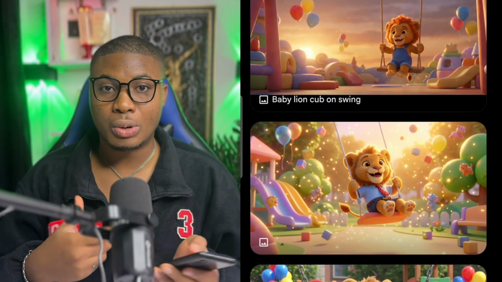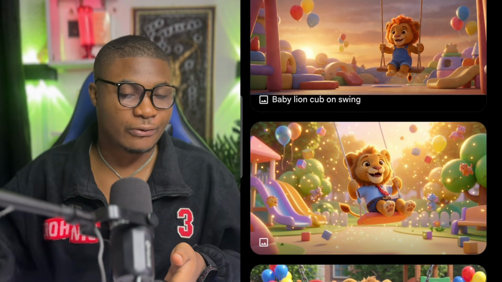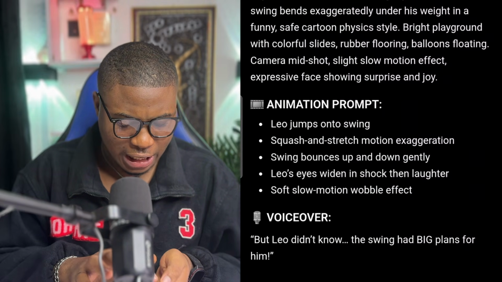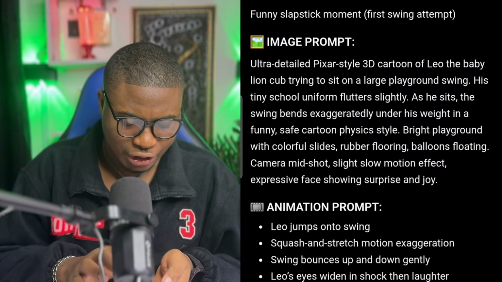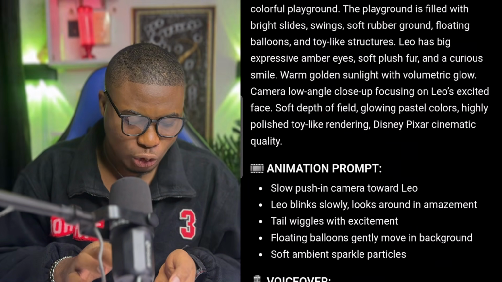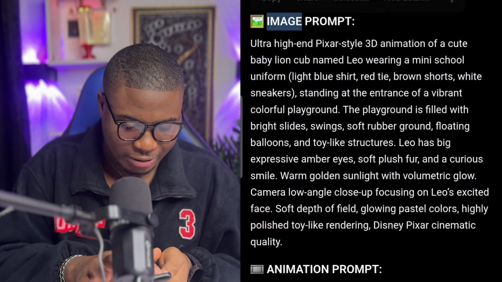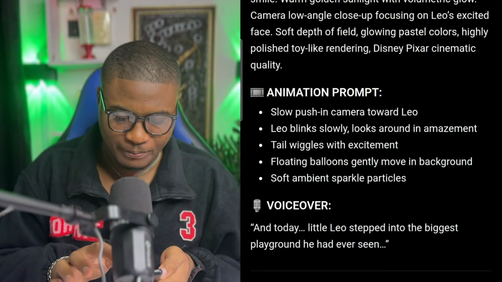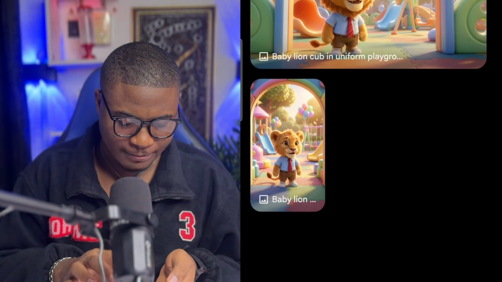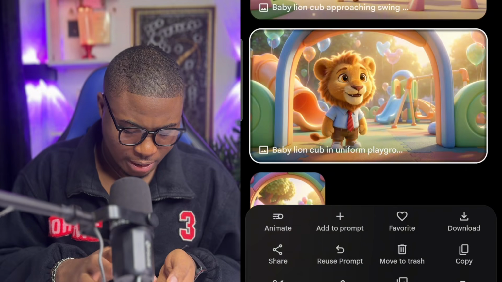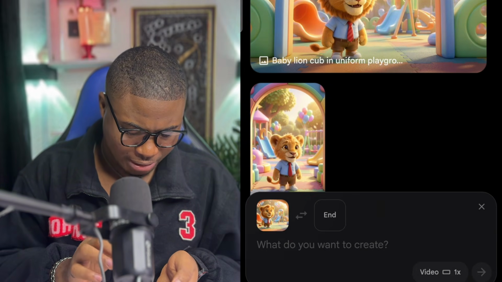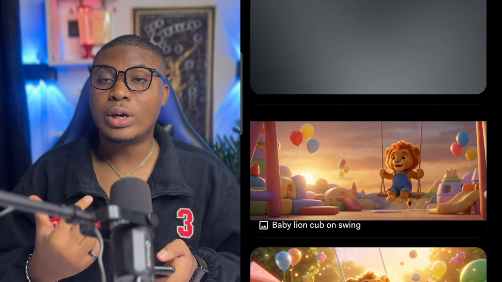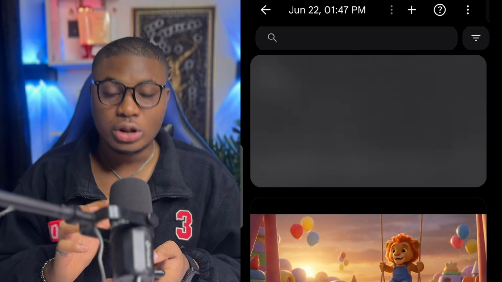What I'm going to do now is convert these images to video. To do that, go over to your ChatGPT and find the place that says image prompt or motion prompt, and copy it. But what I'm going to teach you right here is to copy them from A to Z. Copy it like this, from here down to the voiceover. Then you go back to this place and select the exact first one, put it at animate, and it will automatically set it to video. Then you can send. So we paste that and simply send it to Google Flow to generate the video.